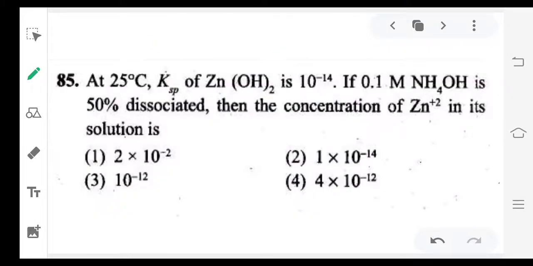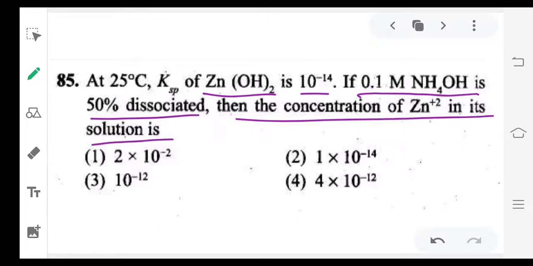Next, 85th question. Ksp of Zn(OH)₂ is 10 power minus 14. If 0.1 M NH₄OH is 50% dissociated, then the concentration of Zn²⁺ in the solution is? So Zn(OH)₂ Ksp is given and NH₄OH is 50% dissociated in that solution. Then they are asking for the concentration of Zn²⁺. NH₄OH is a weak electrolyte, but Zn(OH)₂ is a sparingly soluble salt, very weak, almost no dissociation like that.